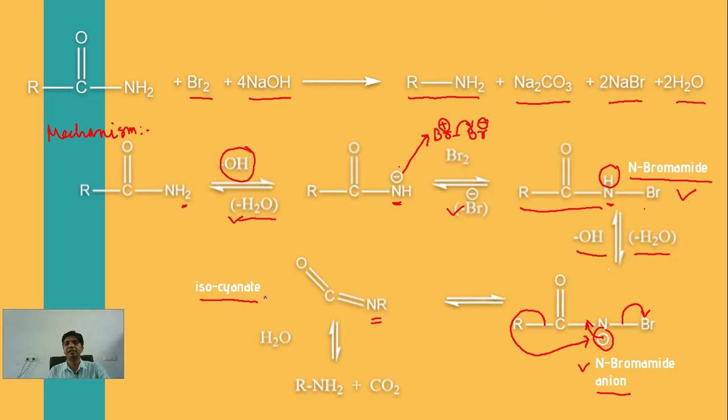This isocyanate upon hydrolysis gives a primary amine with removal of CO2. So this is the simple and basic mechanism of the Hofmann bromamide reaction.